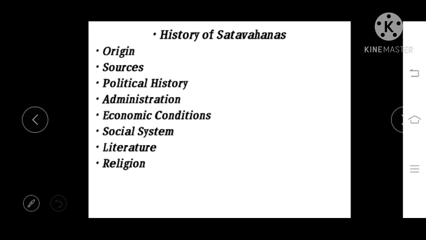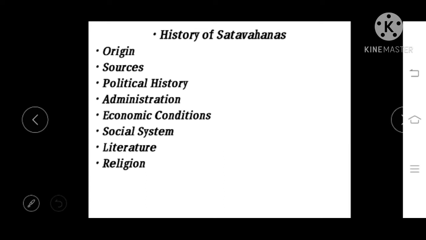So, dear friends, I am going to discuss with you the history of Satavahanas. Satavahanas is one of the important chapters in Indian history. We also study this history from the regional point of view, like the states Maharashtra, Karnataka, Tamil Nadu, Andhra, and Telangana.